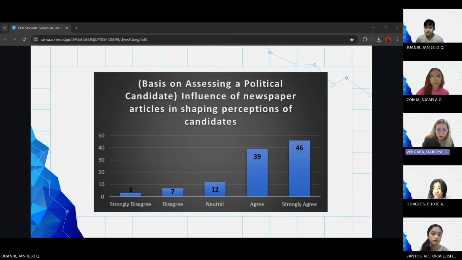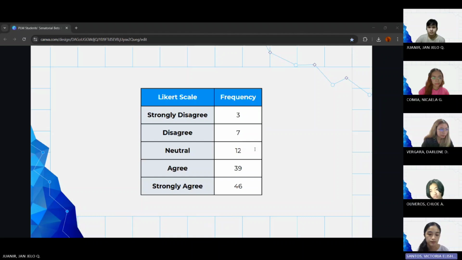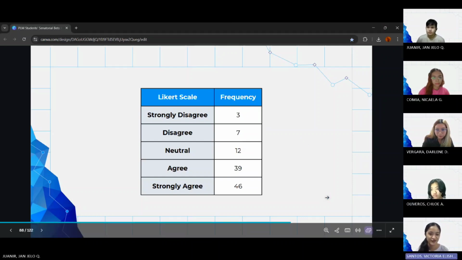12 participants stay neutral. 7 participants disagree that the influence of newspaper articles in shaping perceptions of candidates is one of the bases on assessing a political candidate. And lastly, three participants strongly disagree with it. For the frequency, the majority of the respondents agree with the prompt. All of the options were chosen.